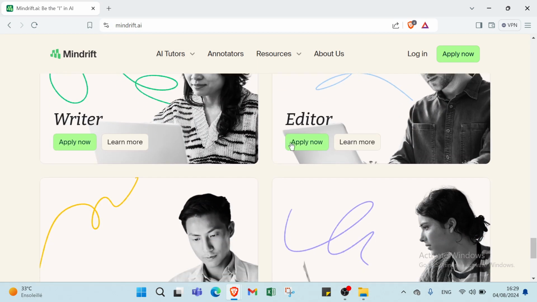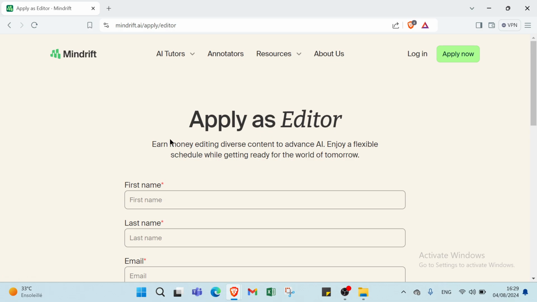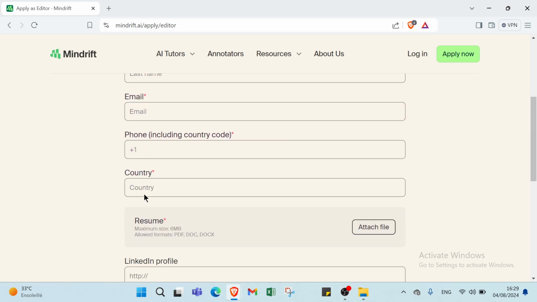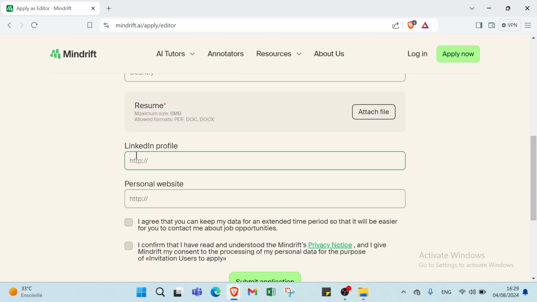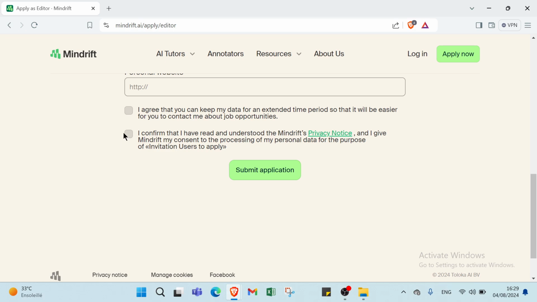So if you are an editor, all you have to do is click on apply now. Now you earn money editing diverse content to advance AI. Enjoy a flexible schedule while getting ready for the world of tomorrow. We have here first name, last name, email address, phone number, country, also select a profile, personal website, and you click on those things if you agree. The last thing, you click on submit the application and you start earning money with Mindrift.